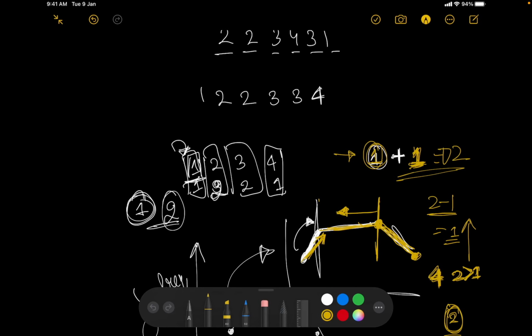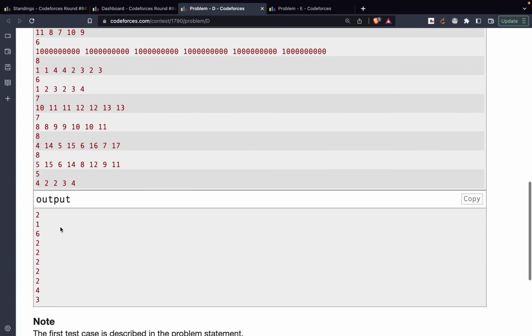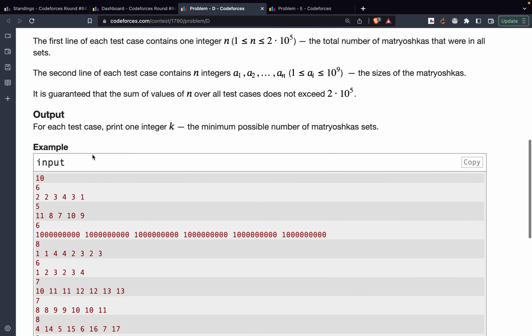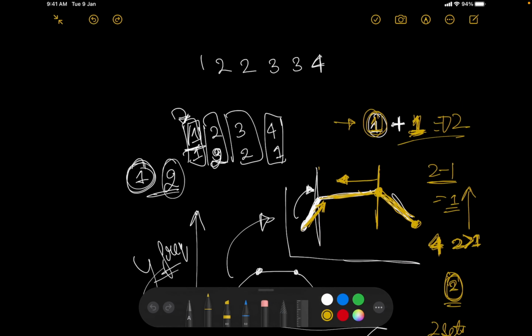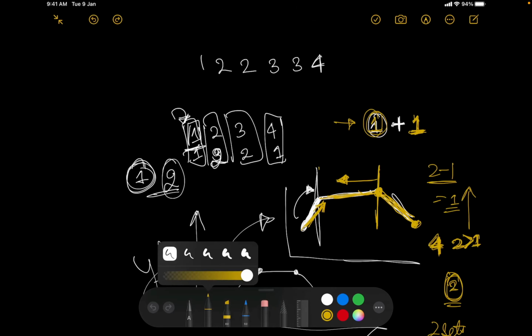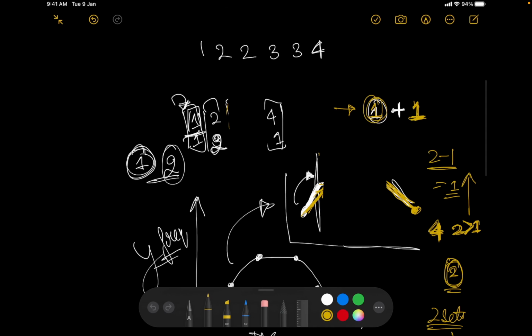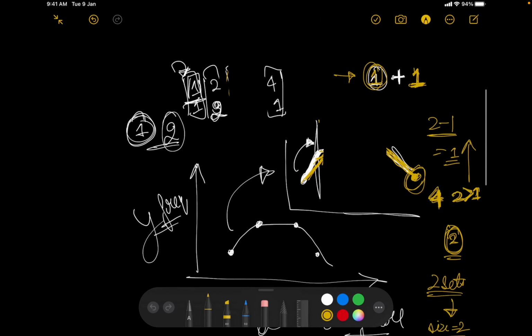Now let's try to check if the value is correct. Yep, so the value is correct. Now there's one edge case that you need to see. Let's say the frequency 3 was missing, right? So in case my frequency 3 was missing, let's remove it. So if I remove 3, then what happens is that for 4, I'll say that the previous value is not present.